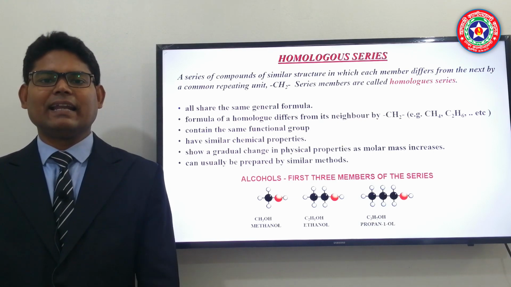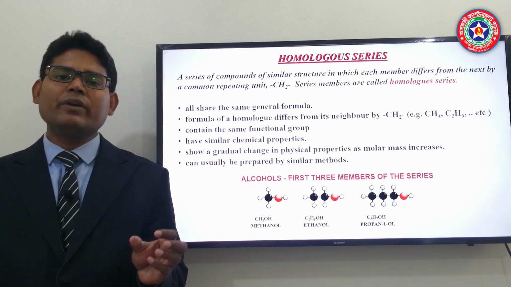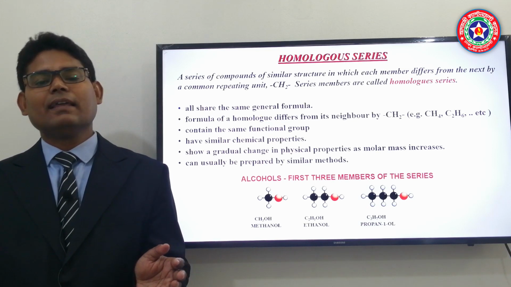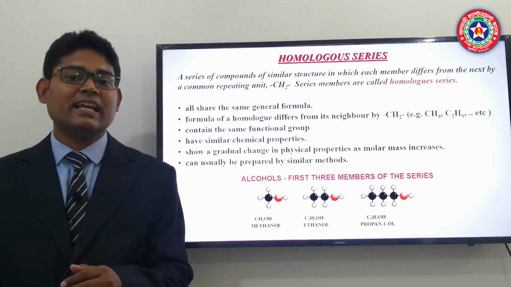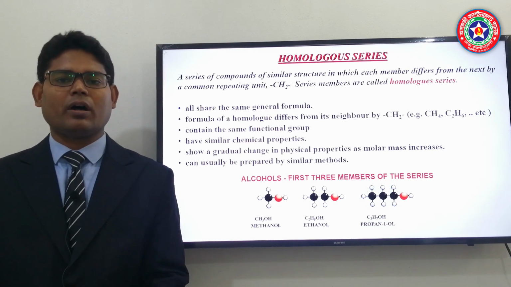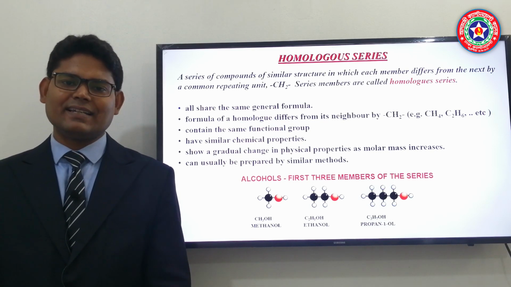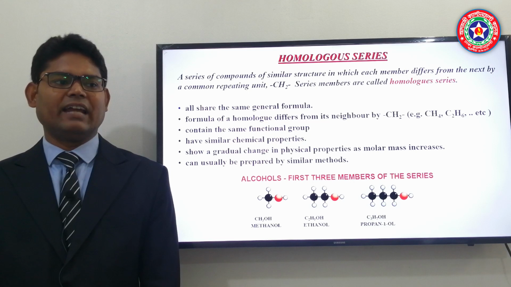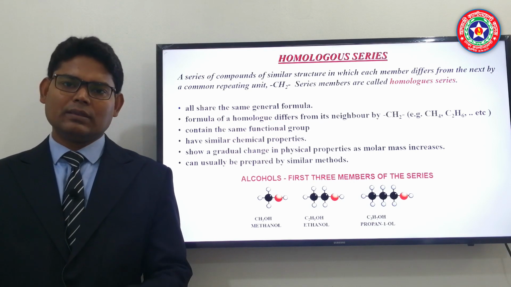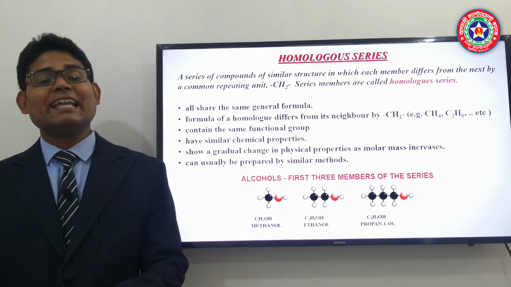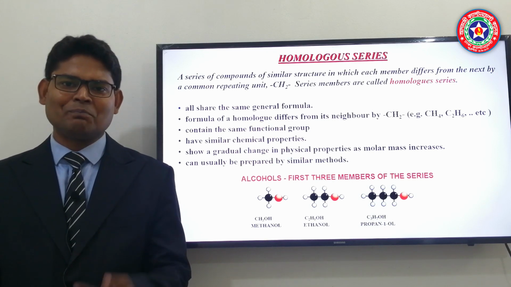Fourth, as their molecular mass increases, their physical properties like melting point, boiling point or density will change gradually. And finally, all the members of a homologous series can be prepared by a single method.